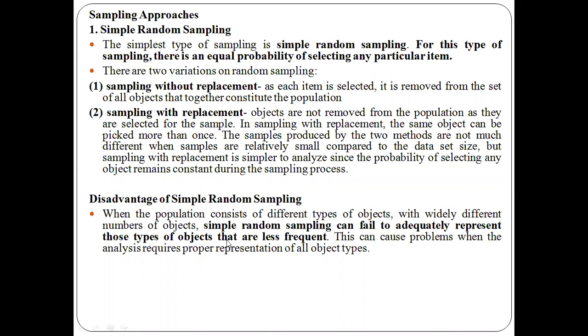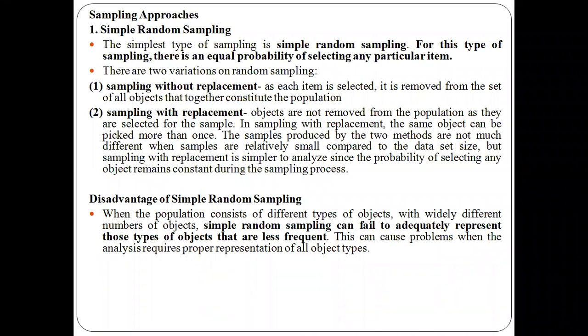If you have a collection of objects with different types, and each of these types has a number of objects, simple random sampling will not be able to represent the objects that appear less frequently. And this is going to cause you a problem, because if you want to represent all of the objects in the sample, this approach doesn't represent the less frequent objects. So this is about simple random sampling.